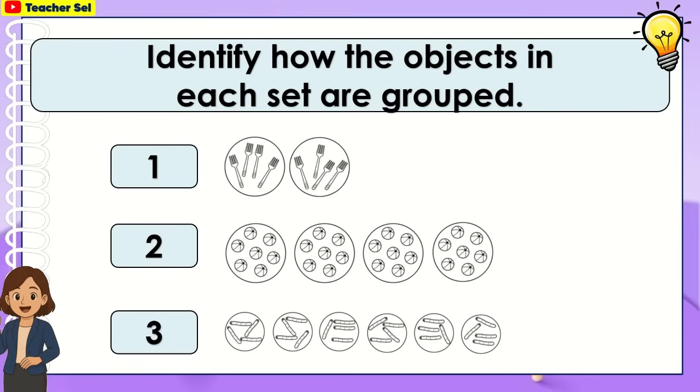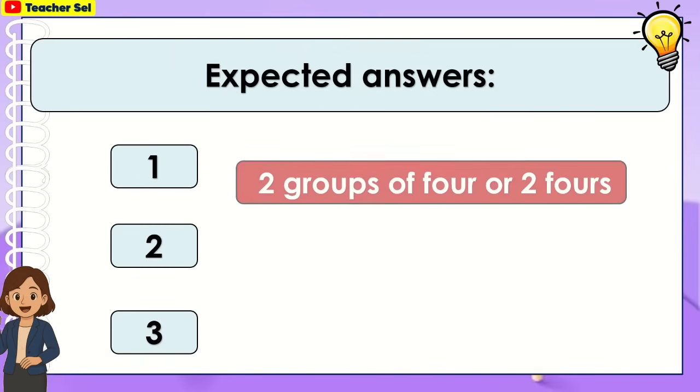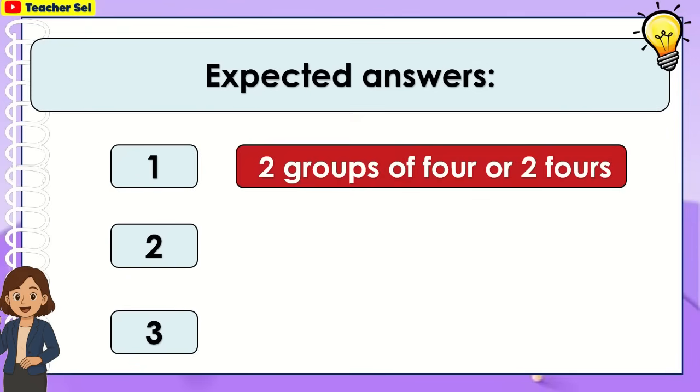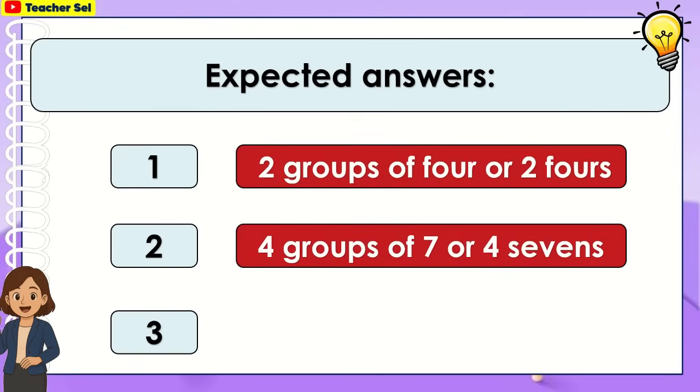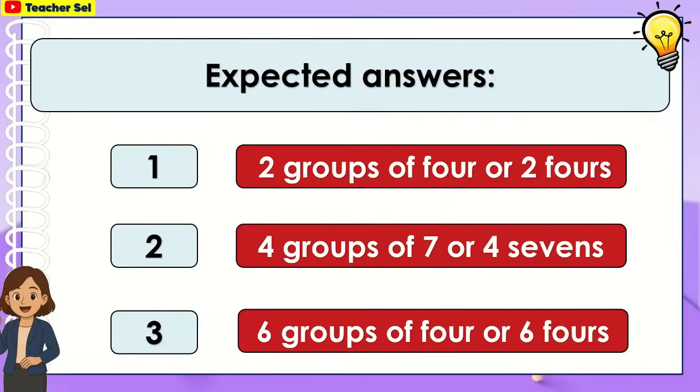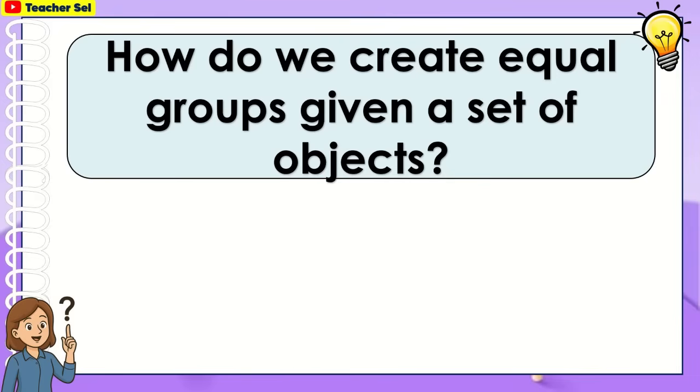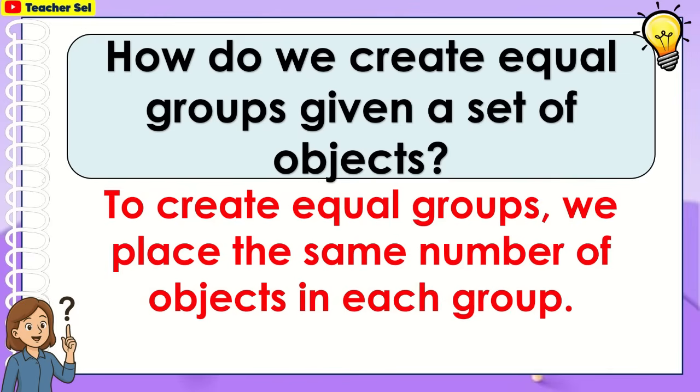Identify how the objects in each set are grouped. For number 1, 2 groups of 4 or 2 fours. 4 groups of 7 or 4 sevens. 6 groups of 4 or 6 fours. How do we create equal groups given a set of objects? To create equal groups, we place the same number of objects in each group.